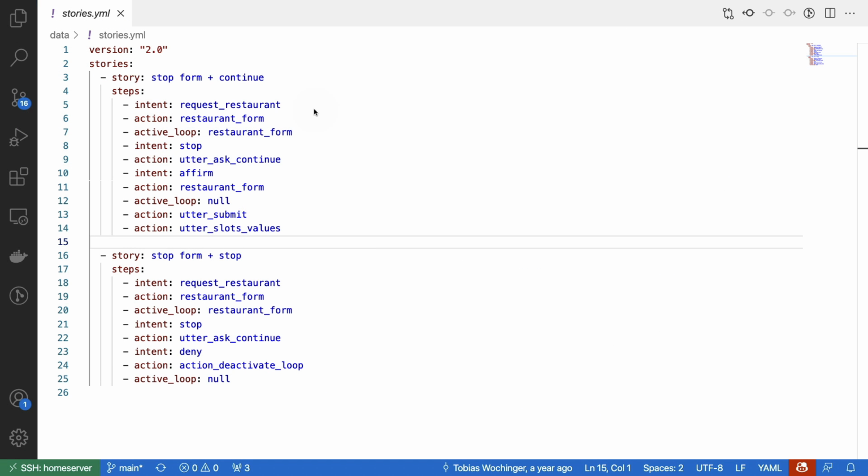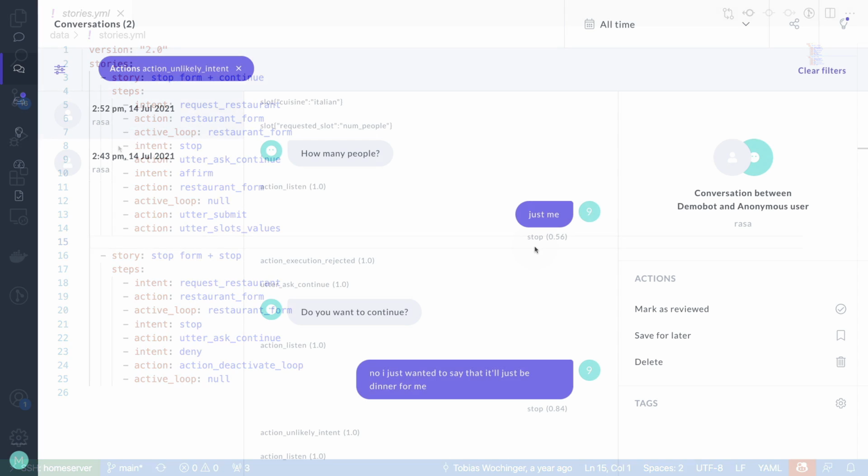If I now have a look at the stories that we have here, it seems like we do have some stories where if the intent stop occurs inside of a form, we actually have an action to follow up on. We ask the user whether or not they're sure and if they want to continue stopping with the form. So in that sense, seeing the intent stop here is not an unexpected intent. But let's now see how this conversation continues.